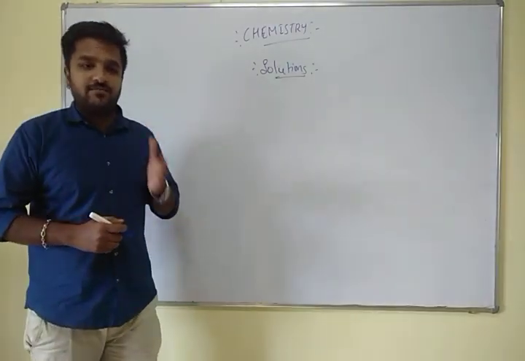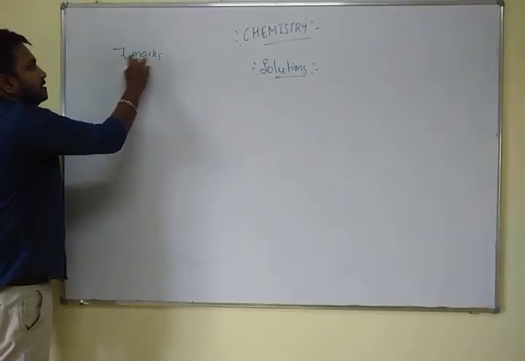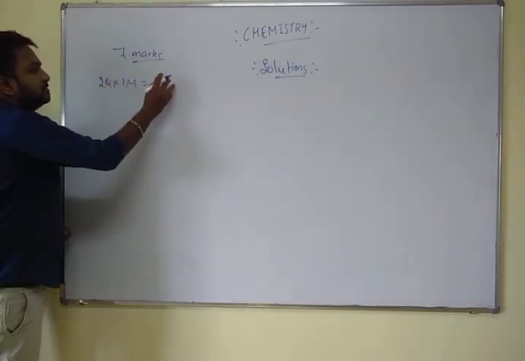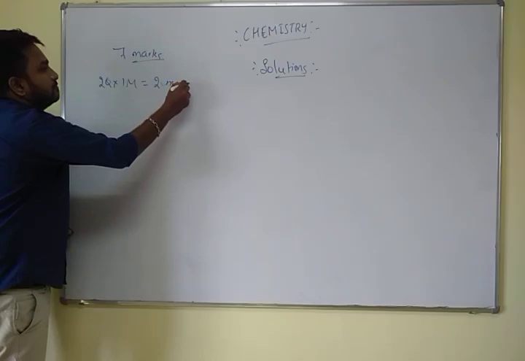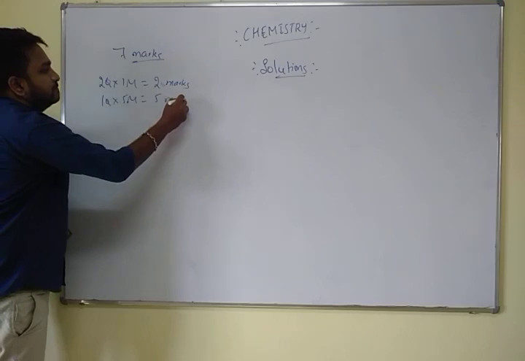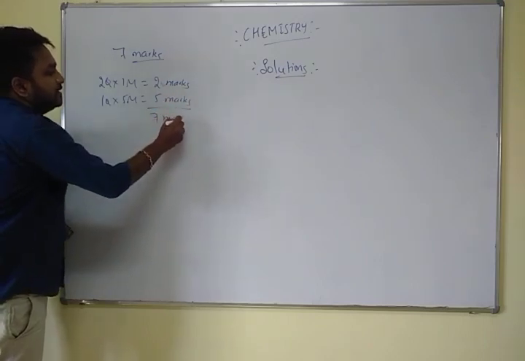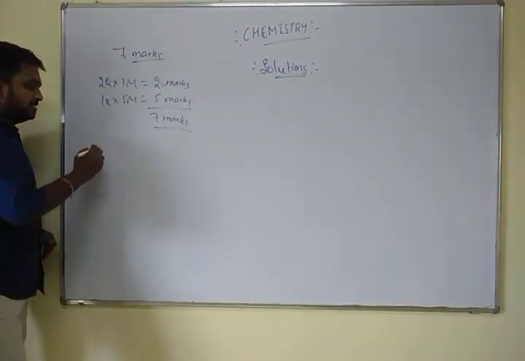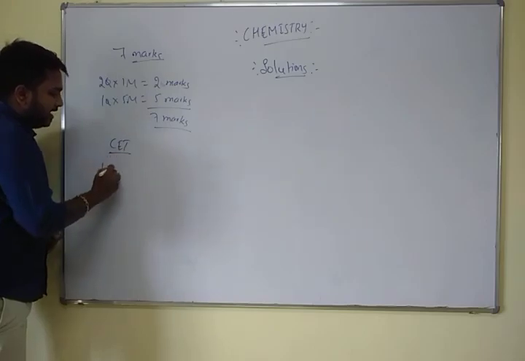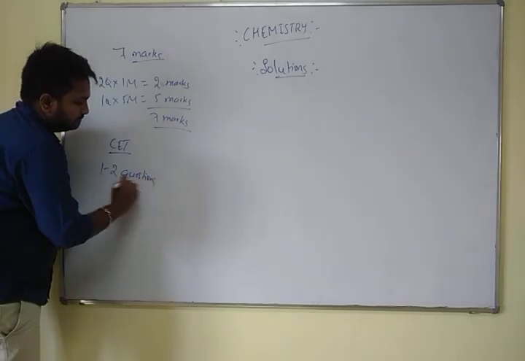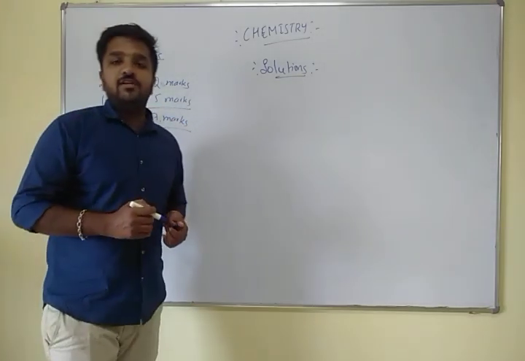The weightage of this chapter for the Karnataka PU board examination is 7 marks in total. They will ask 2 questions of 1 mark each and 1 question of 5 marks. So there will be 7 marks of questions from this chapter, solutions. And in competitive examinations, CET or NEET, you will have 1 to 2 questions maximum. Yes, this is regarding the weightage of this chapter.